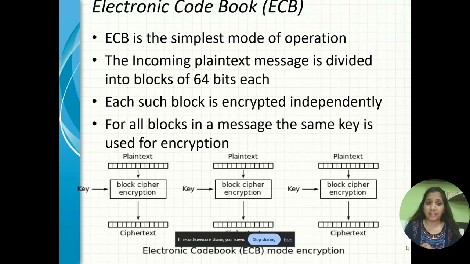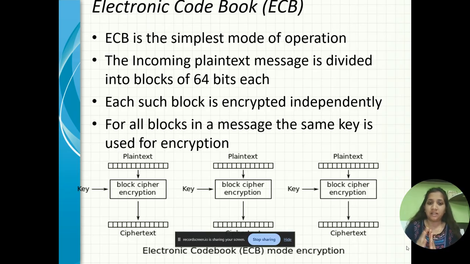The first one is electronic code book, that is ECB. Electronic code book is the simplest mode of operation. The incoming plain text message is divided into blocks of 64 bits each. Each such block is encrypted independently. For all blocks in a message, the same key is used for encryption.